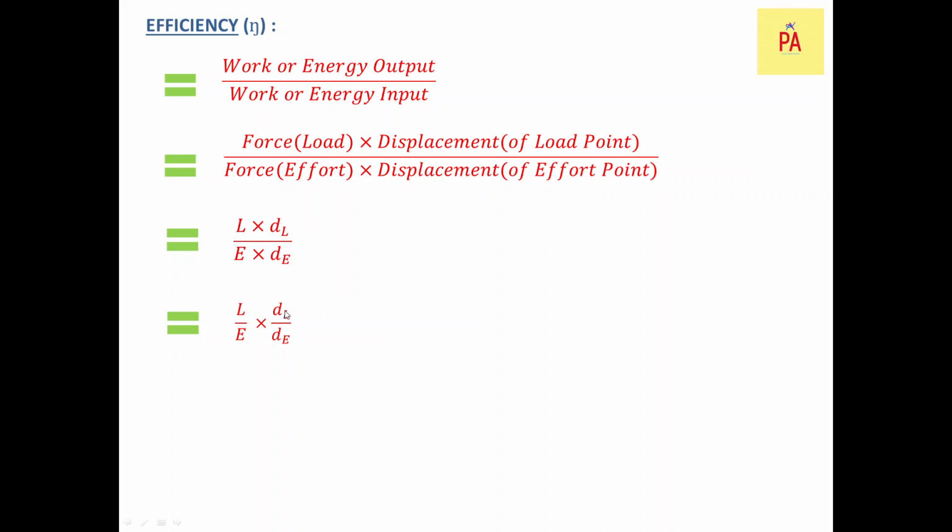How? If I take this dl down, dE up, what will it be? dE by dl. Recollect again, this is the ratio of the velocity of the effort point to the load point, the velocity ratio. So let us substitute those terms. L by E becomes mechanical advantage, and dl by dE is 1 by Vr. From this, efficiency equals mechanical advantage into 1 by Vr.